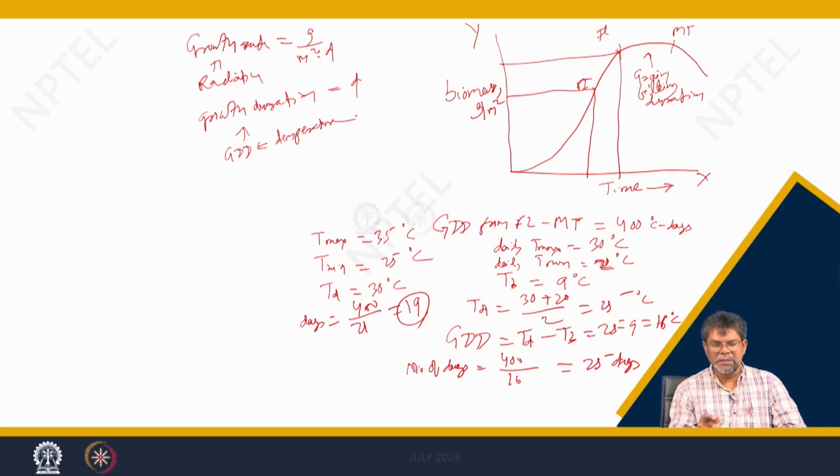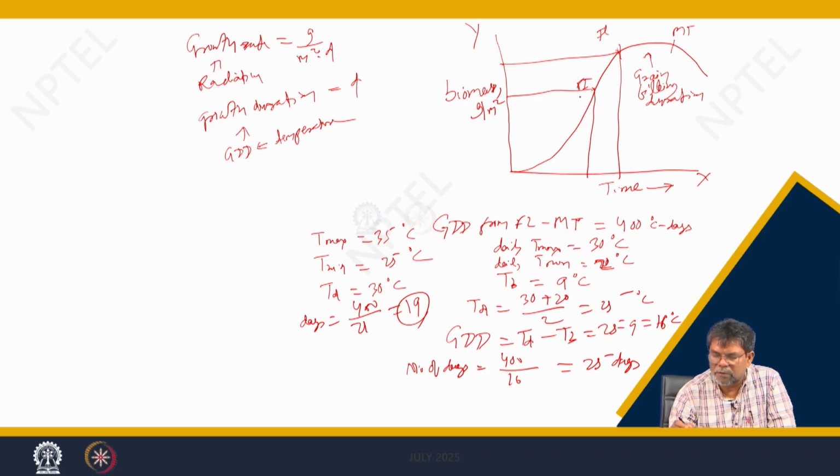So, using temperature interception, we can calculate the growing degree days. You multiply the gram per meter square per day by the days, so that you can calculate the growth, the biomass at any point of time. If you know the days, and the earlier panicle initiation biomass is known, and the biomass accumulation during panicle initiation to flowering, if you know the growing degree days, that gives the number of days, and the growth rate in gram per meter square per day, multiply that, you can calculate how much biomass can be accumulated from PI to flowering.